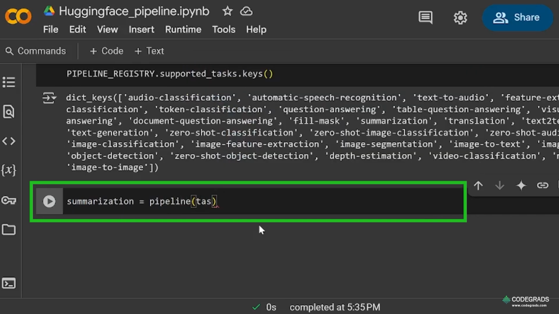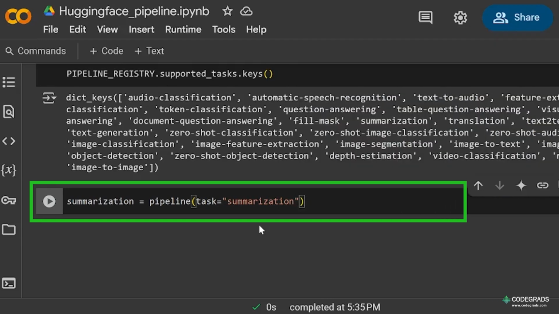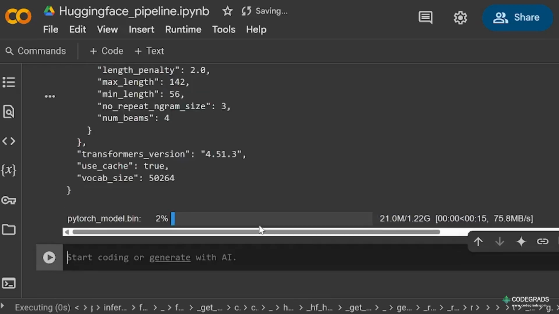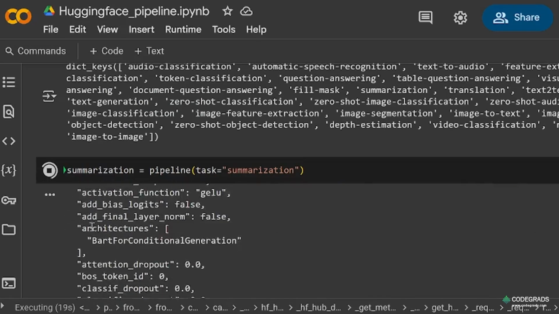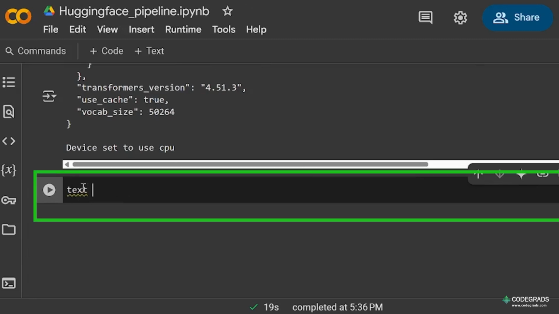So I will specify the task here as summarization. I will not specify any model here. I will just download the basic or default one. It will take some time to download. Now we'll take some text to summarize. We'll use some sample text.